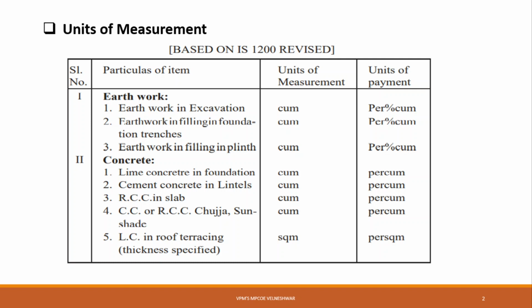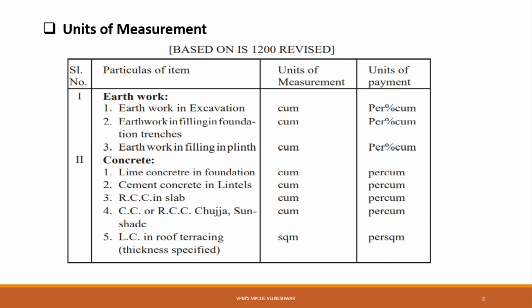For example, skirting is fixed on a floor, and that skirting is measured in terms of running meter. Then railing in a staircase, then pipes, which are measured in terms of length. So all these units are measured in running meter. This is your second point.